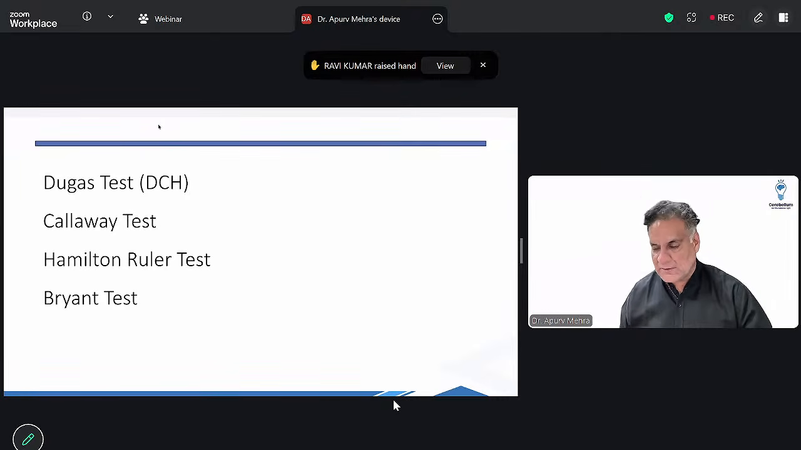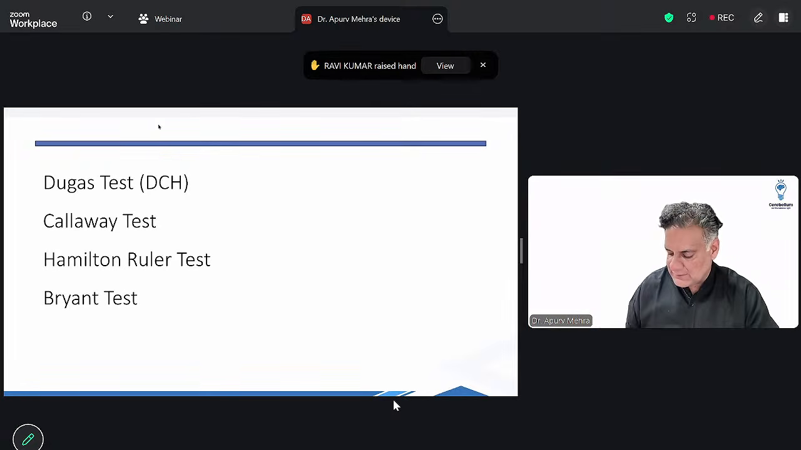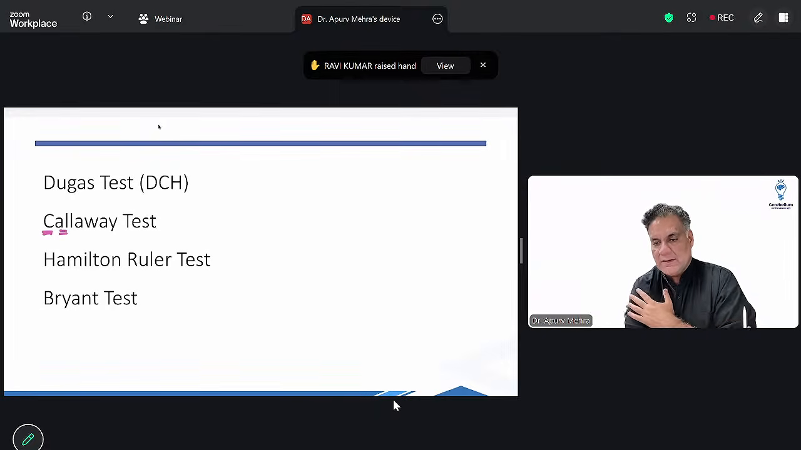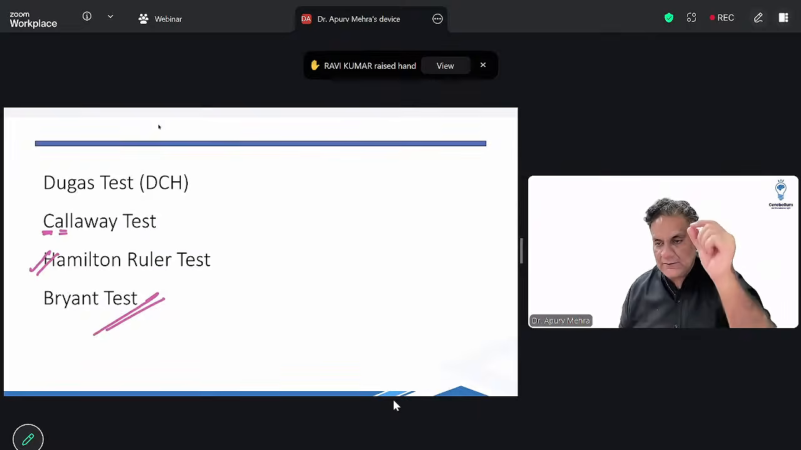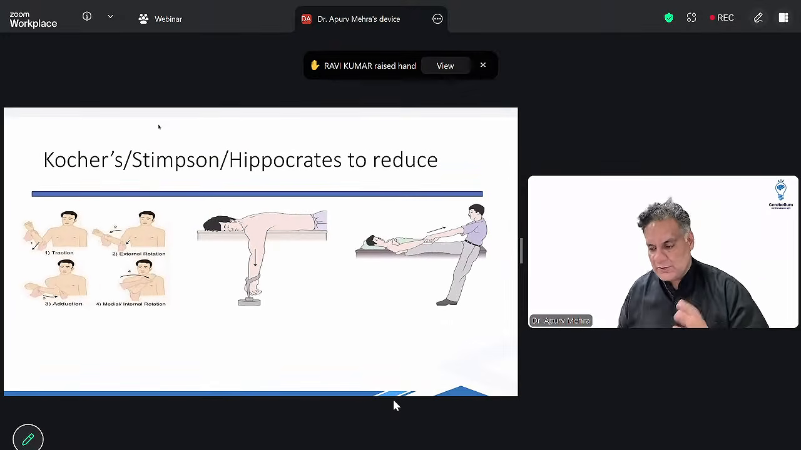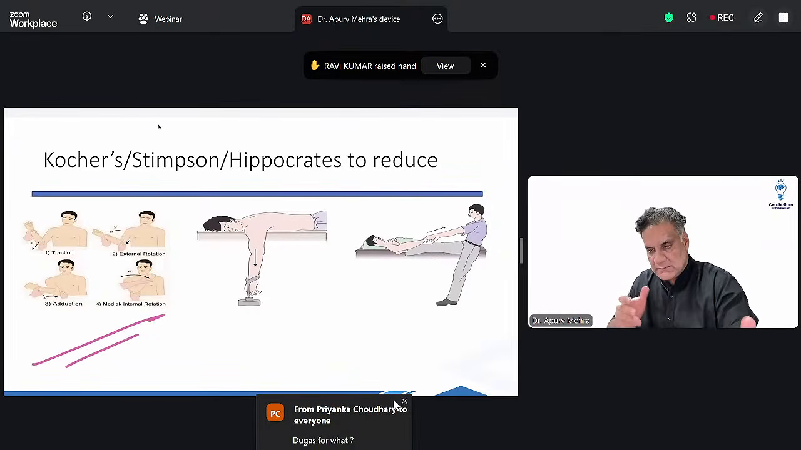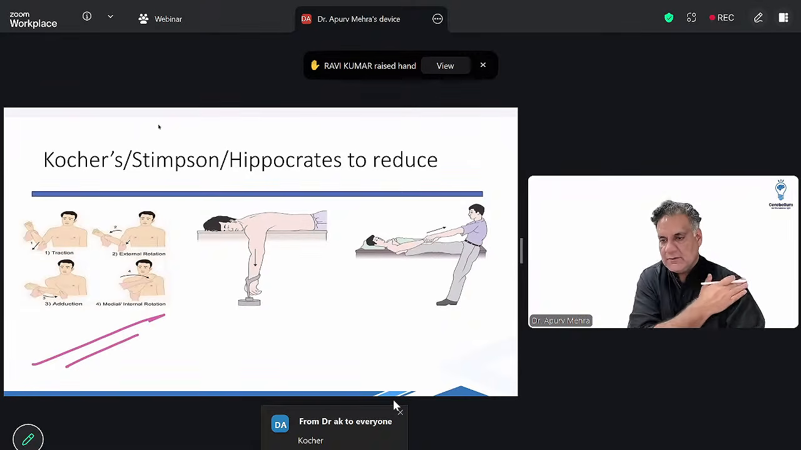The tests for shoulder dislocation are Dugas' test. Opposite shoulder को नहीं छू सकते आप. Callaway test. The circumference of the axilla increases. The ruler test. Normally, a ruler, if you place on the lateral epicondyle of humerus, will never touch the acromion. But if it is dislocated, it can touch. Or a Bryant's test. Vertical height of the axilla is increased. Maneuvers to reduce is Kocher's maneuver, give traction, external rotation, adduction, internal rotation.